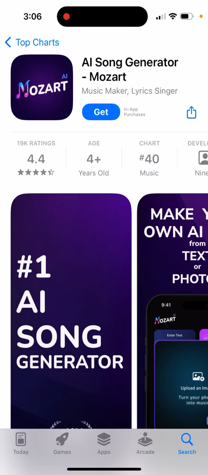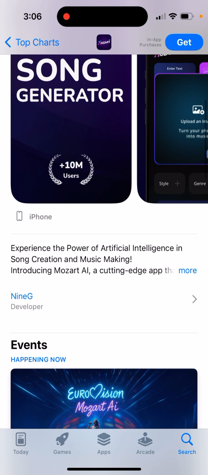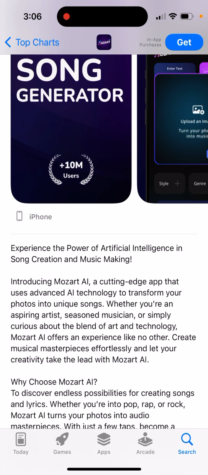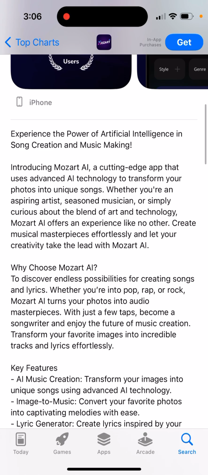Here's the app called Mozart AI Song Generator, Music Maker, Lyric Singer. Experience the power of artificial intelligence in song creation and music making. Introducing Mozart AI, a cutting-edge app that uses advanced AI technology to transform your photos into unique songs. Whether you are an aspiring artist, seasoned musician, or simply curious about the blend of art and technology, Mozart AI offers an experience like no other.